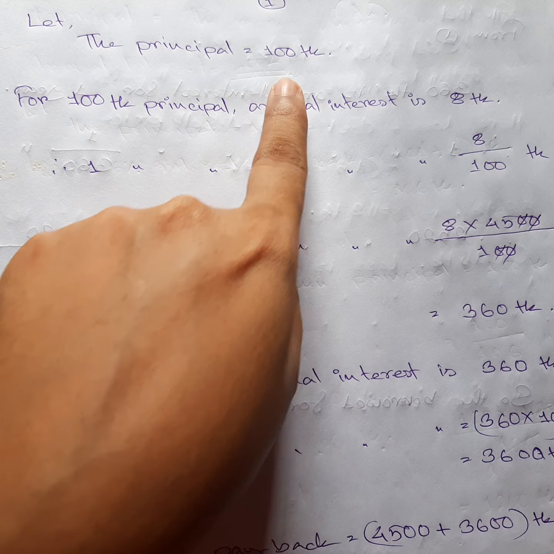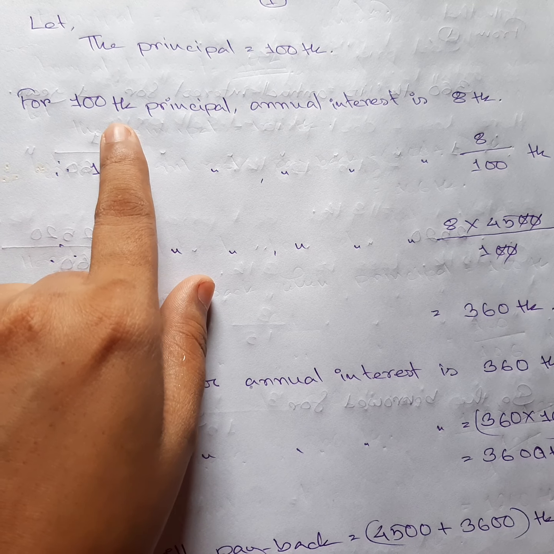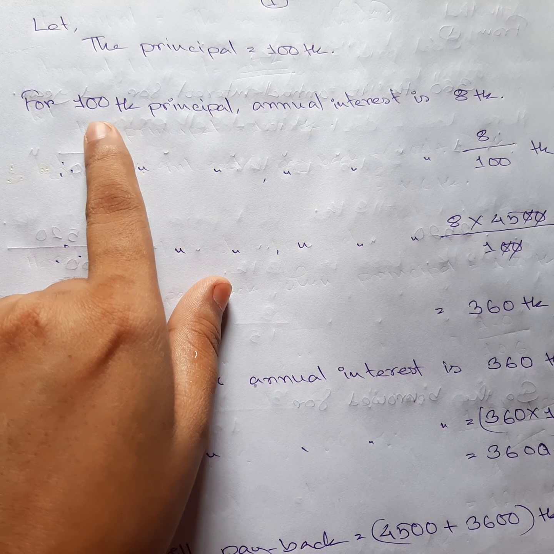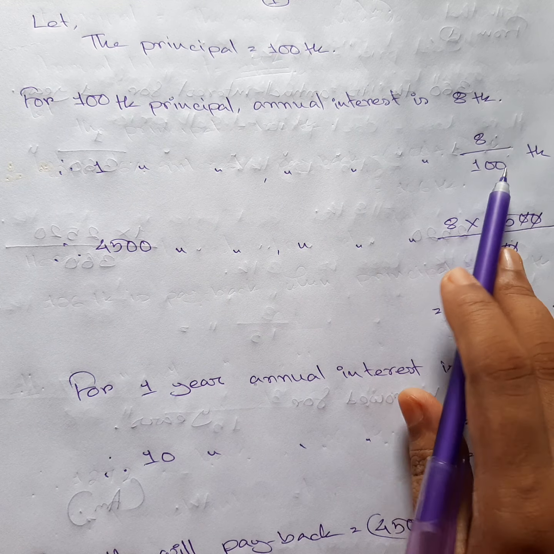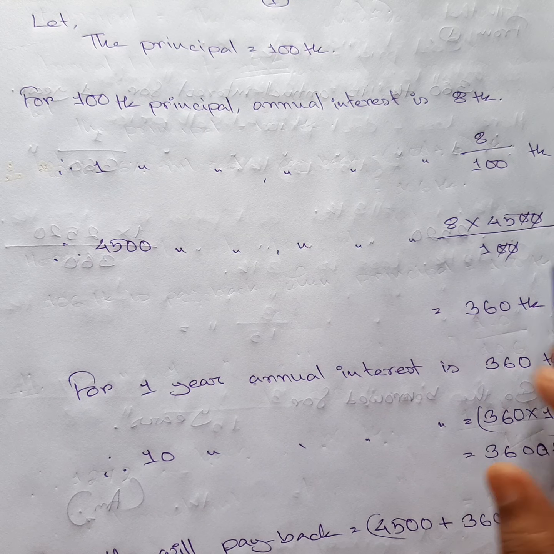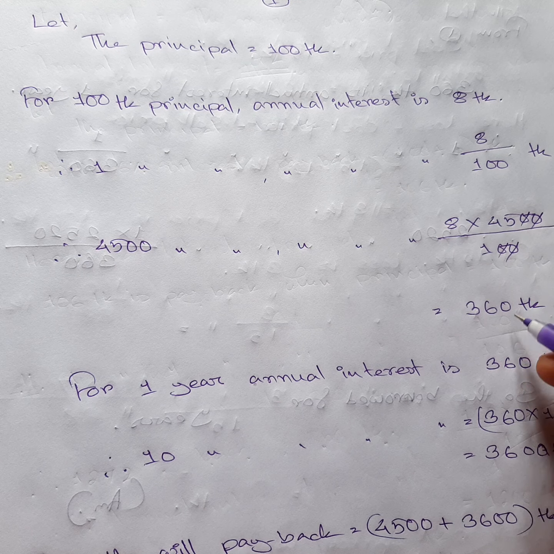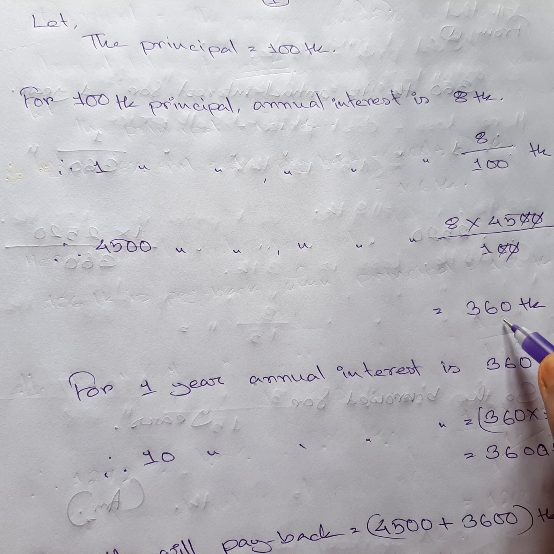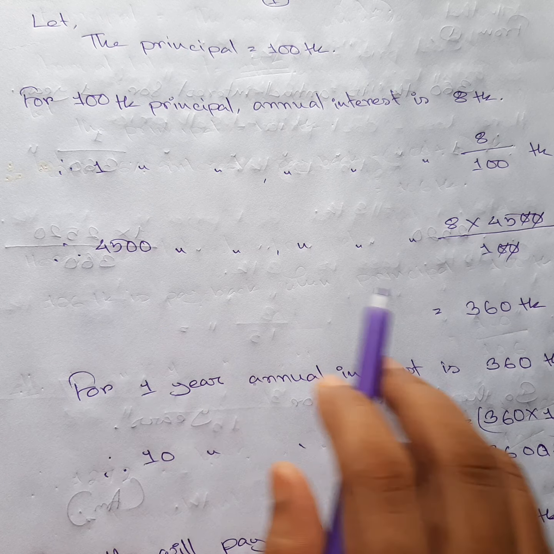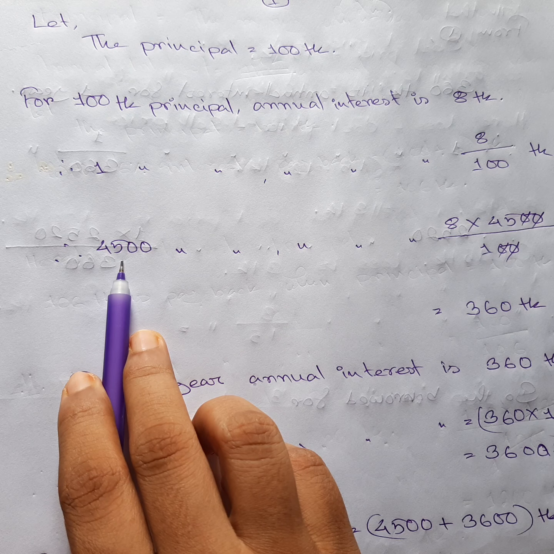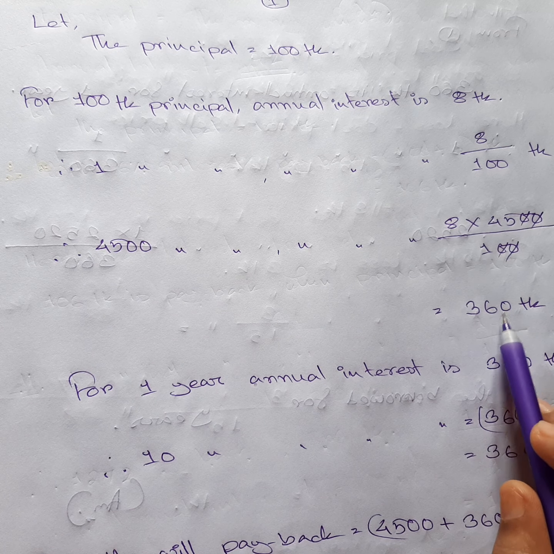Again, let the principal be 100 taka. For 100 taka principal, annual interest is 8 taka, and for 4500 taka, that much. You can see that I have cut down and multiplied and written down the answer. 360 taka is the annual interest for 4500 taka, and it is for only 1 year.